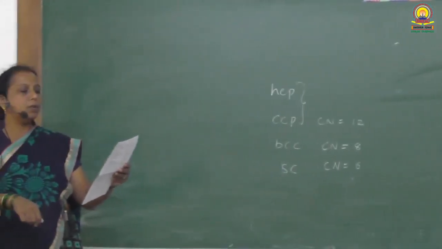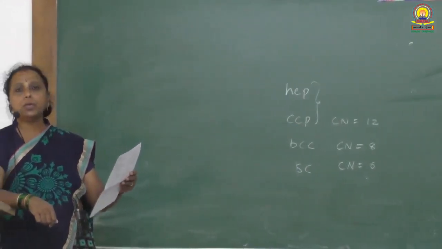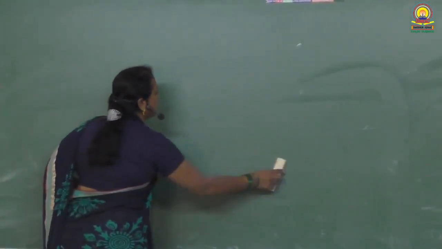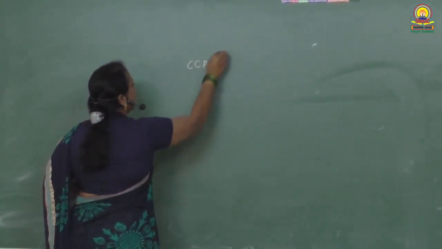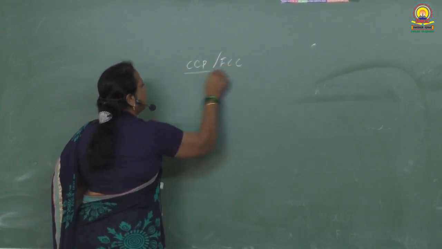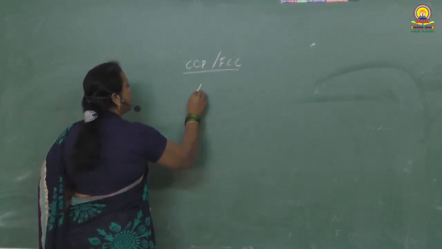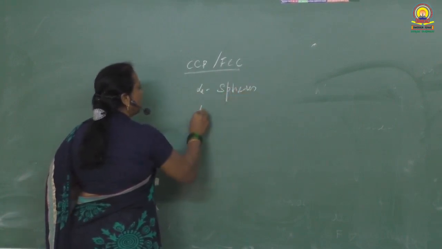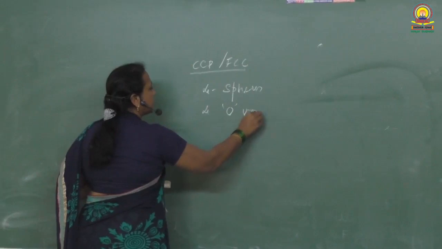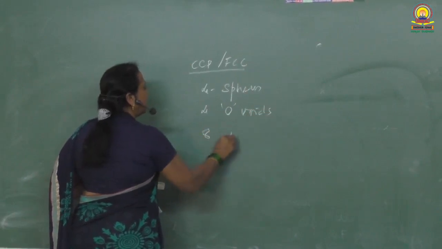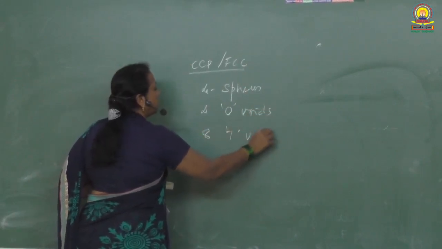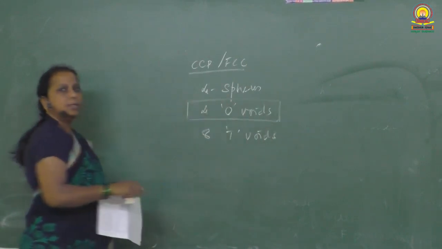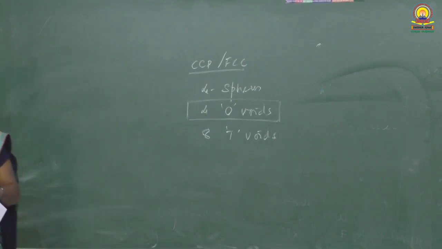How many octahedral voids are there in CCP unit cell? CCP unit cell is nothing but FCC unit cell. In FCC unit cell, there are 4 spheres, 4 octahedral voids and 8 tetrahedral voids. Hope you got the answer to this question. Answer is 4.